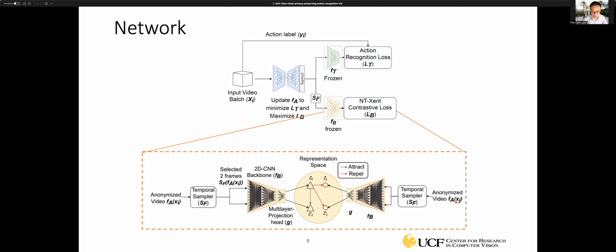So for another video, XJ, which is a different video, we go through the same process and we generate 2 feature vectors, ZJ and ZJ prime. So the contrastive learning idea is that in this feature space, we want to pull the features of the 2 frames coming from the same video close to each other. So we want ZI and ZI prime to be as close as possible in the feature space